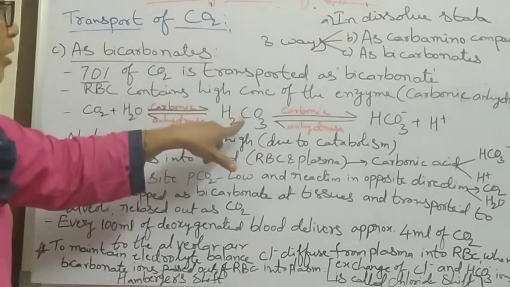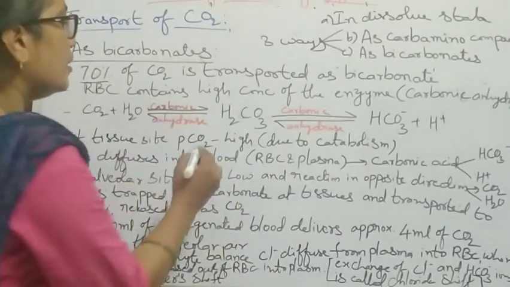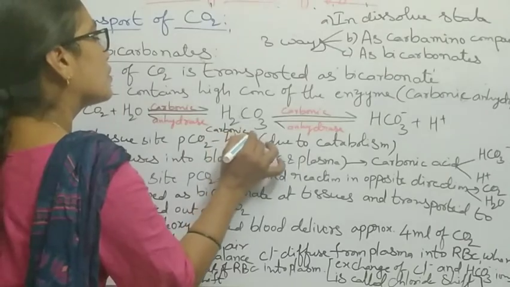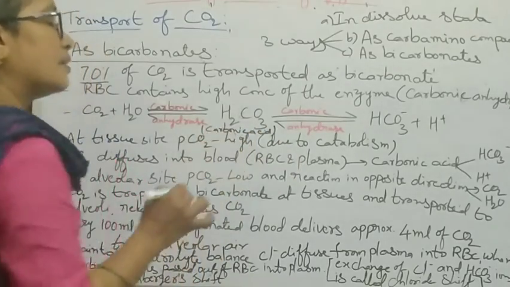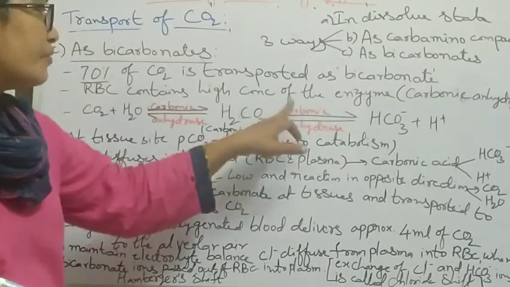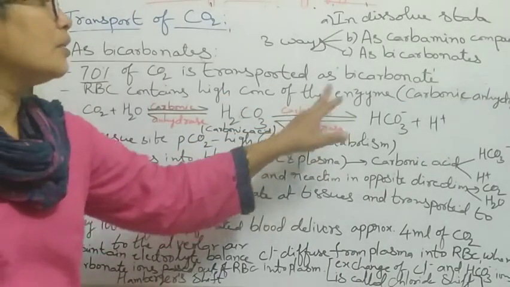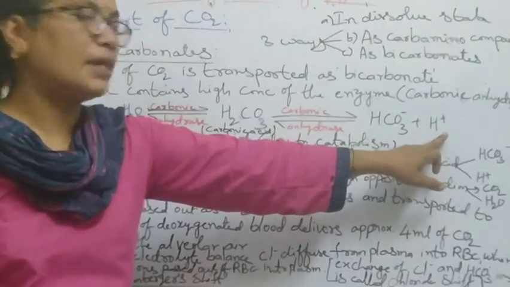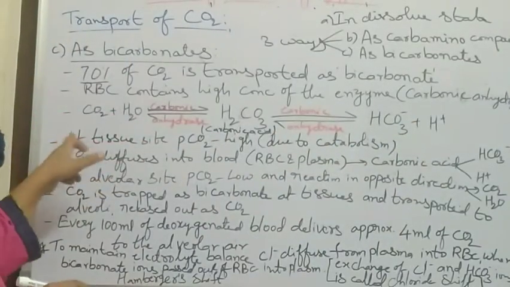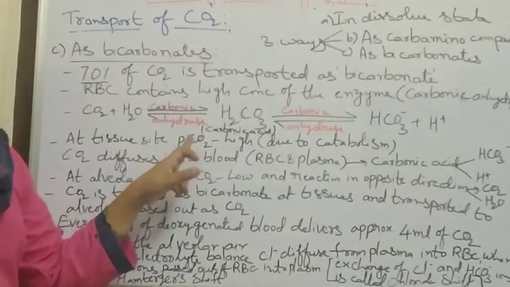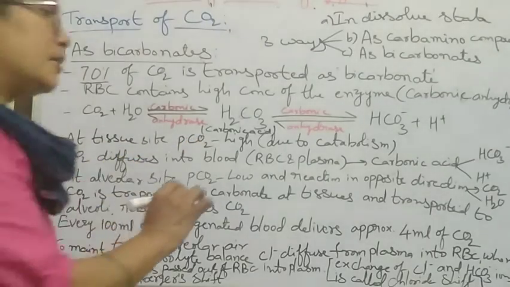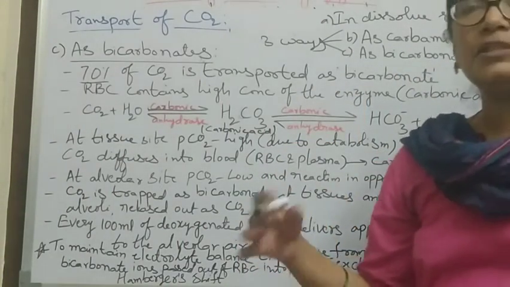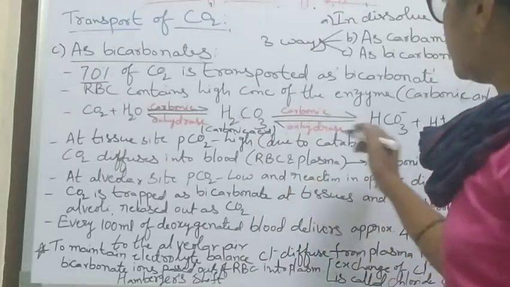It is carbonic acid, and in the presence of the same carbonic anhydrase enzyme, it dissociates into bicarbonate plus H plus ions, hydrogen ions. At the tissue site, the partial pressure of carbon dioxide is high, due to catabolism, which means using of oxygen.